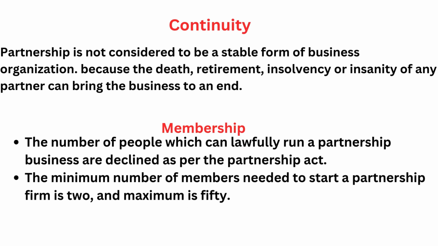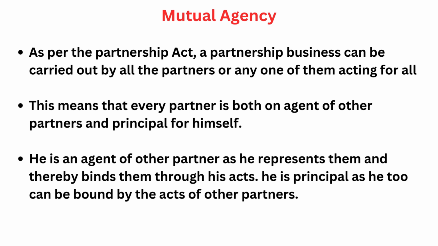And continuity in partnership is not considered to be stable. If one partner dies, definitely the partnership form is going to be affected, right? So you have to change the agreement again, you have to look for one more partner again, that is also there in the partnership form. And membership: minimum 2 and maximum 50 members you can have.